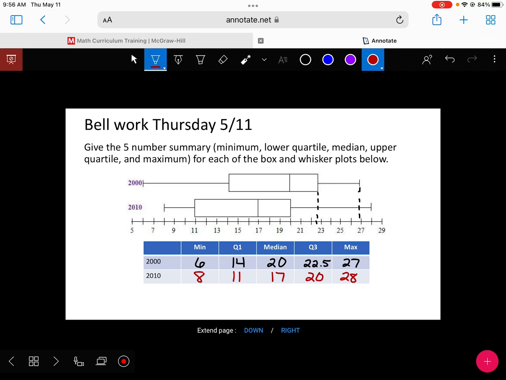Please pay attention, because sometimes they do minimum and then maximum and whatever. Just pay attention to the labels if they're asking you for the 5-number summary. It's always going to be minimum, then Q1, then median, then Q3, then the maximum. Q1 is also called the lower quartile. Q3 is also called the upper quartile.